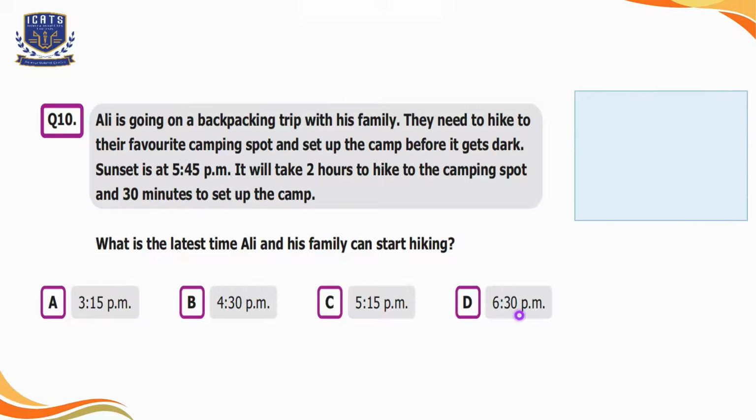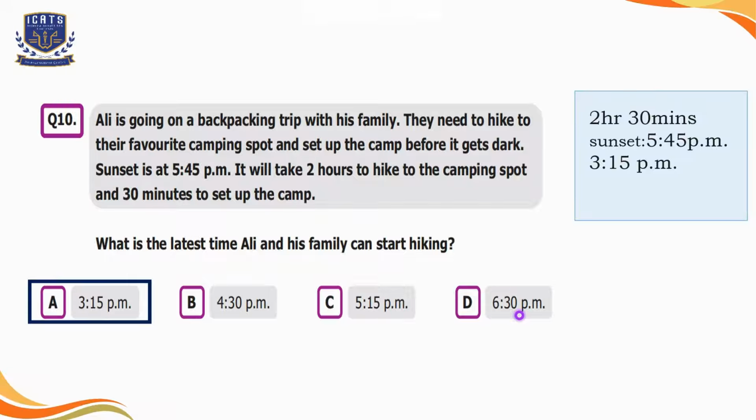As it will take 2 hours to hike to the camping spot and 30 minutes to set up the camp, the total time will be 2 hours and 30 minutes. And the sun sets at 5:45 p.m. So we will count the time backwards. What time will it be 2 hours and 30 minutes before 5:45 p.m.? It will be 3:15 p.m. So we will select option A here. They will start hiking at 3:15 p.m.